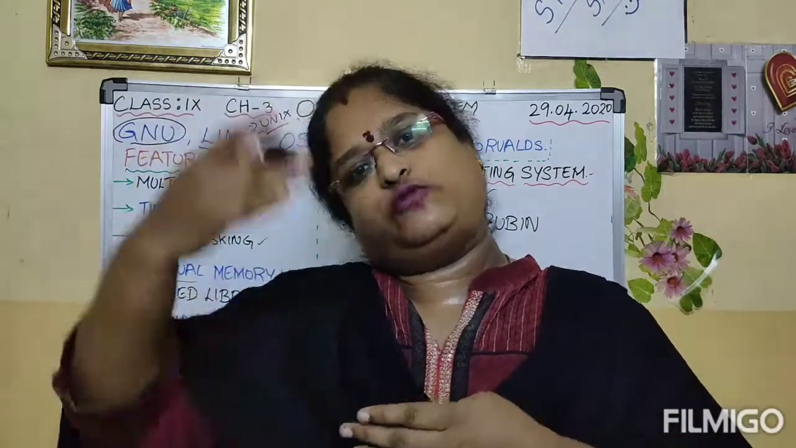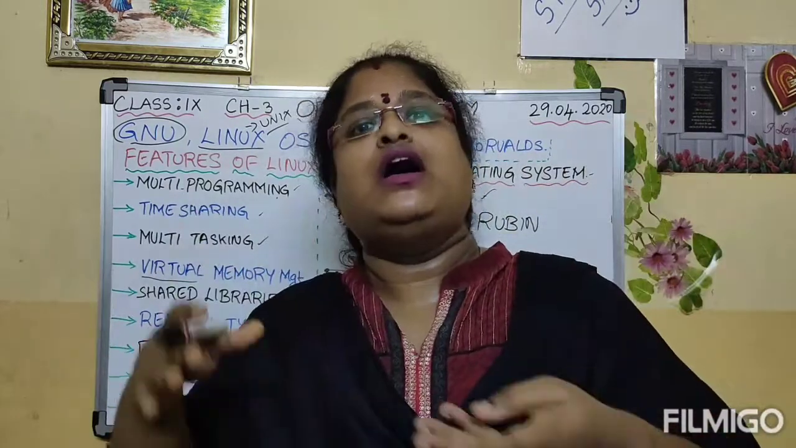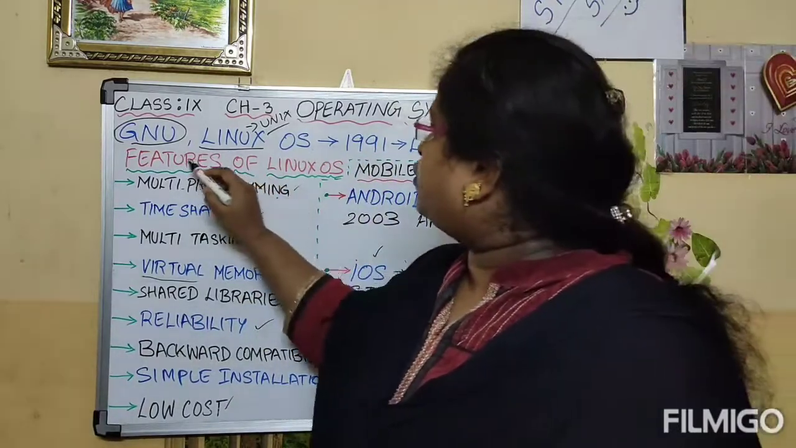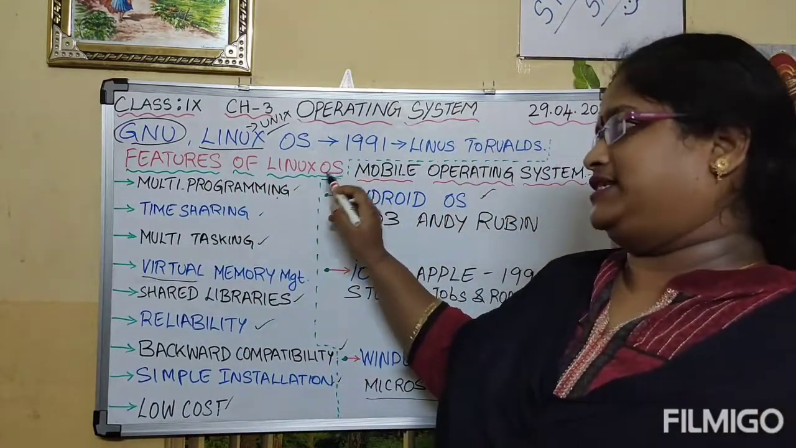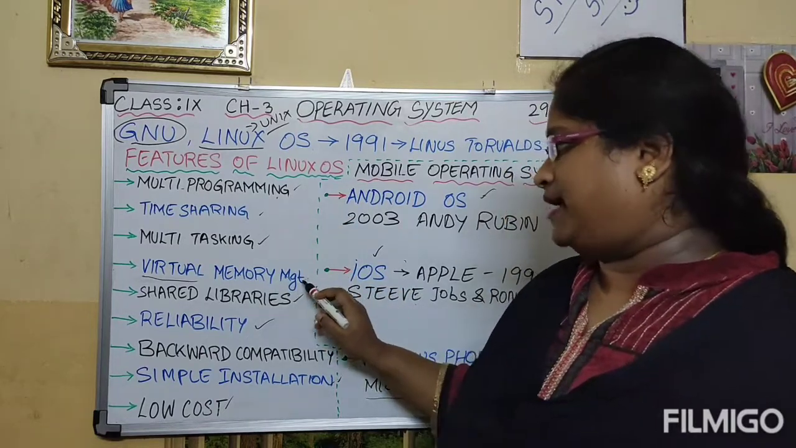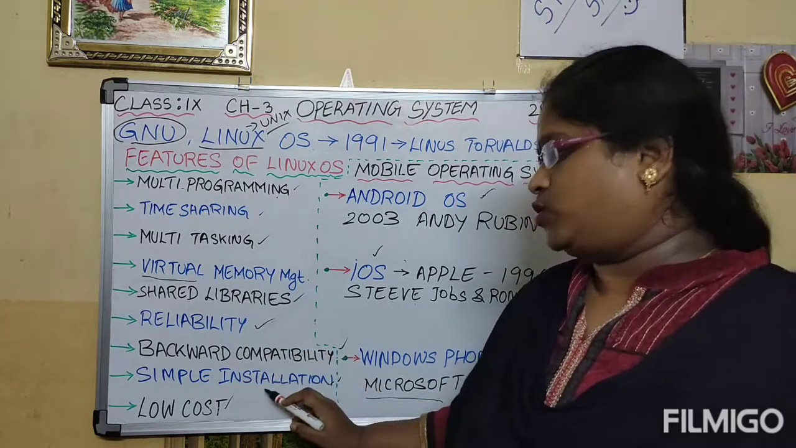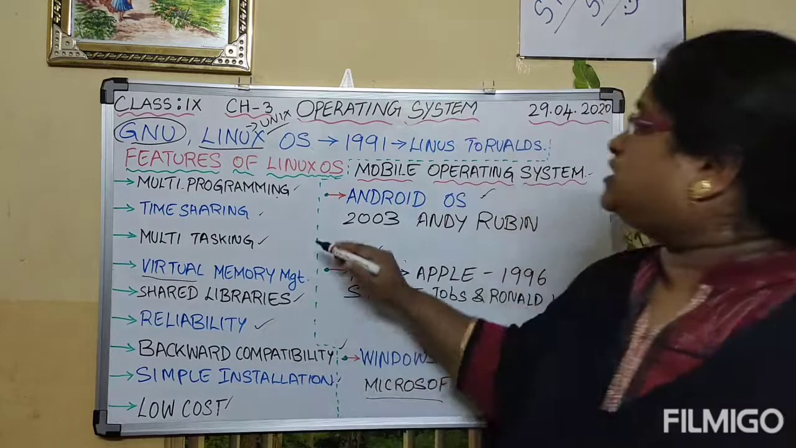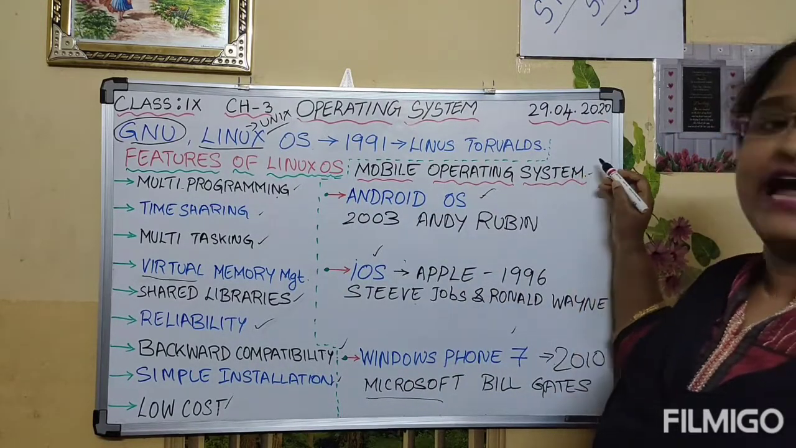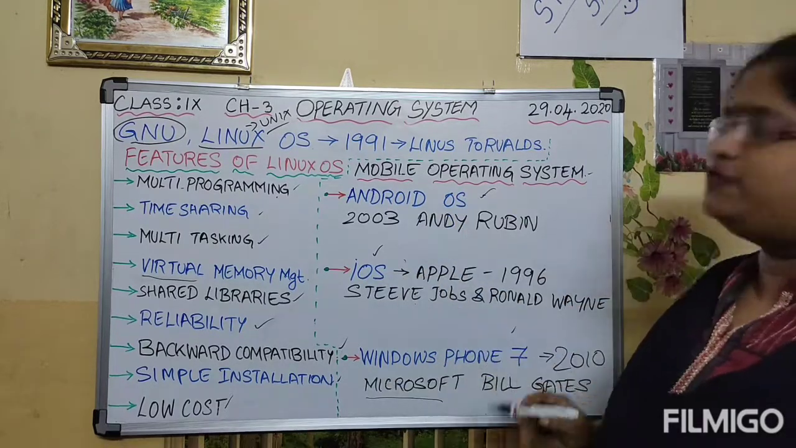Under the functions of operating system, I have explained about process management, memory management, IO management and file management. Also I have explained about the features of Linux operating system: multi-programming, time sharing, multitasking, virtual memory management, shared libraries, reliability, backward compatibility, simple installation and low cost. Also I have explained about the mobile operating system, which can run on tabs and smartphones. The examples are Android OS, iPhone OS, Windows Phone 7.